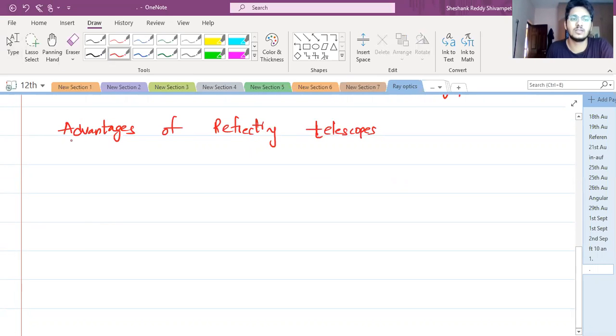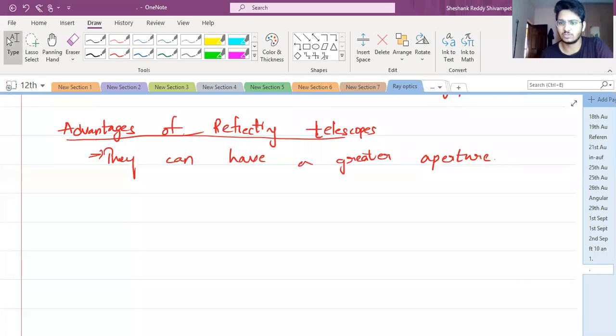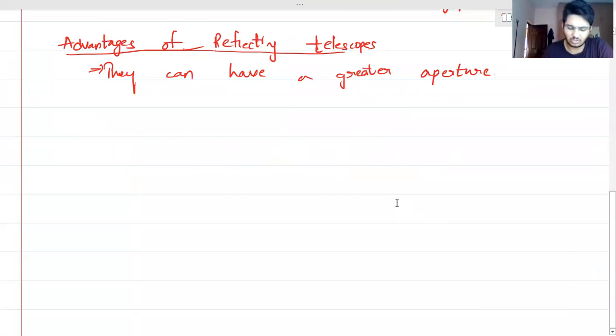Mirrors can have a greater aperture. Obviously, in the case of a telescope, जितनी light आएगी उतना अच्छा होगा. The more the light coming from the object, the better it is, in terms of intensity or clarity.